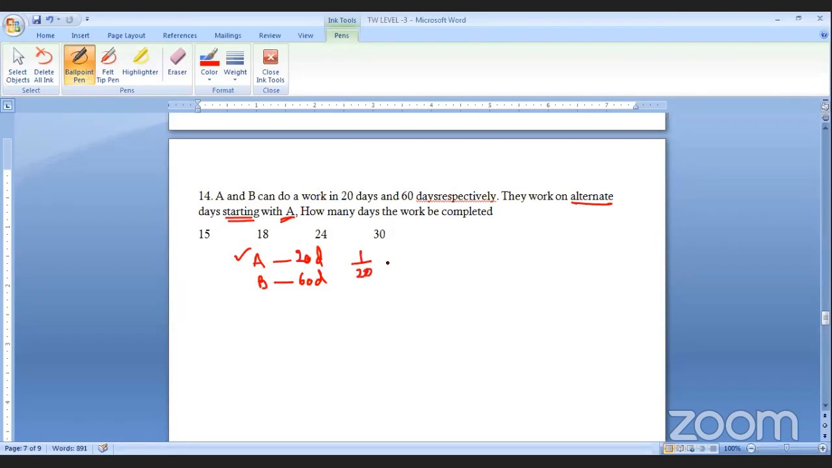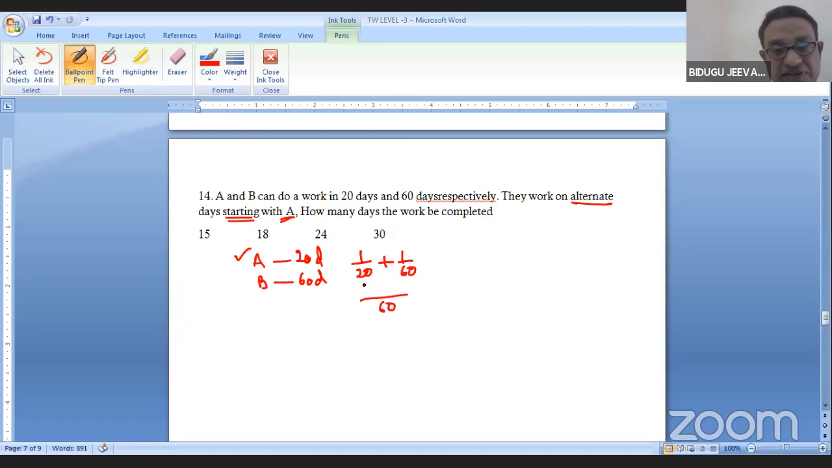First day, 1 by 20. Then 1 by 20 plus 1 by 60. If I take 60 here, it is 3 plus 1, which is nothing but 4 by 60. It is nothing but 1 by 15. It is only for how many days? 2 days. I think your answer is clear.